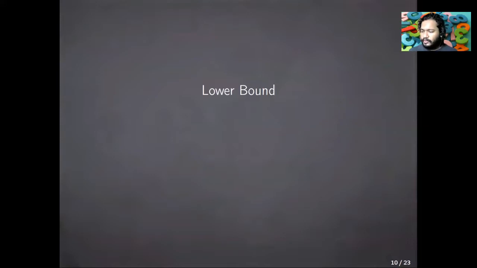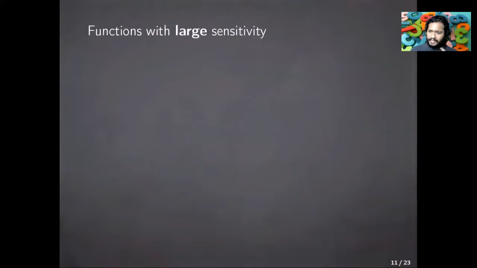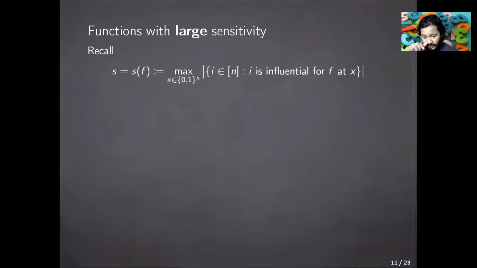So let me now give you an outline of the proofs. Let me start with the lower bound, and therefore we assume that the p degree of OR is at least log n to the c minus little o(1). And here we are interested in the sensitivity of the function. So there is a dichotomy in the behavior when the sensitivity is relatively large or small. So recall that the sensitivity of a Boolean function f is the maximum number of coordinates that are influential for that function across all inputs.